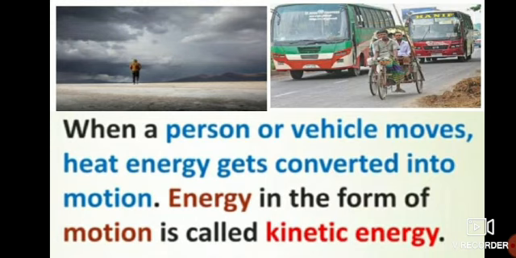I repeat again, energy in the form of motion is called kinetic energy. Say along with me. Is it clear to you all?